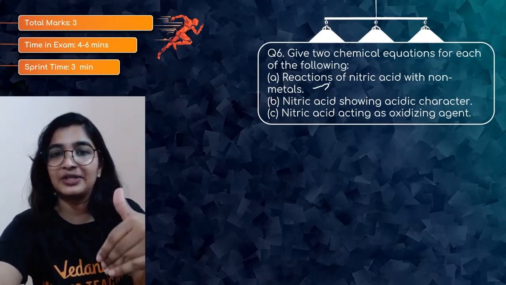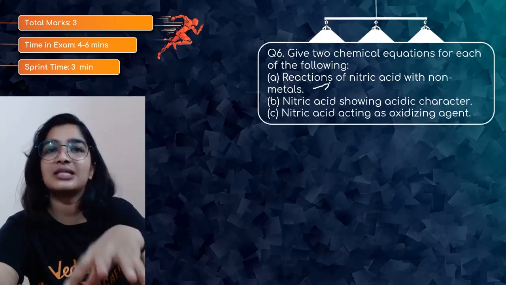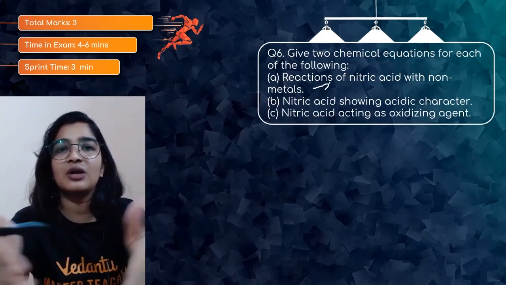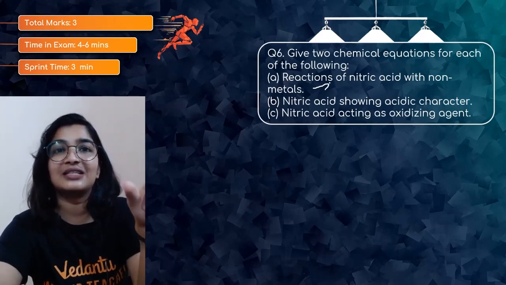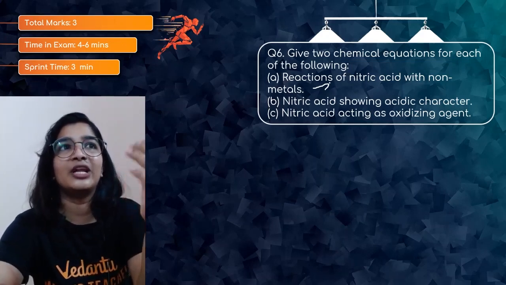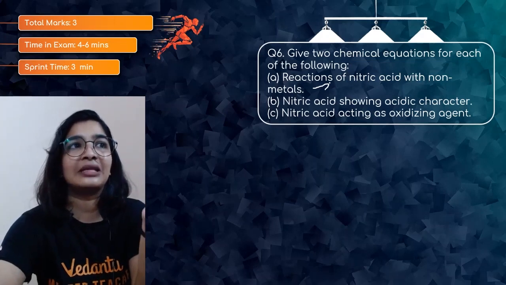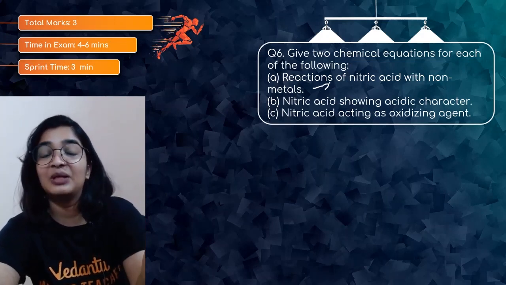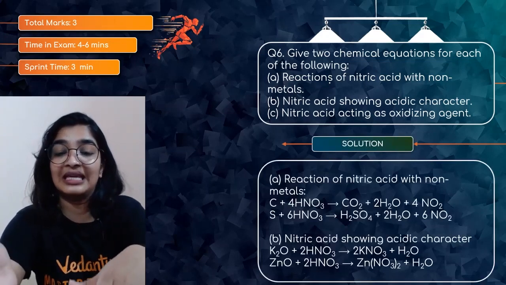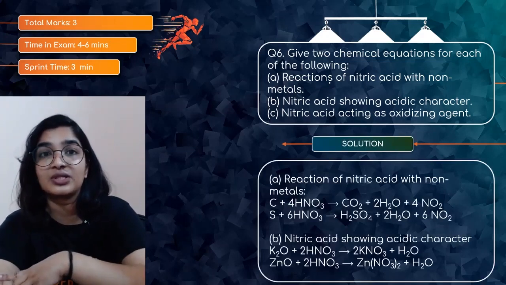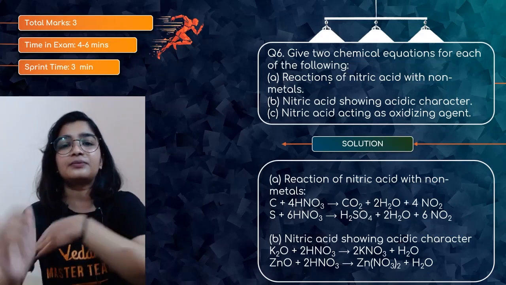I'll write the equation. Nitric acid showing acidic character, so obviously it should form salt and water. And nitric acid acting as an oxidizing agent: if you remember, whenever nitric acid is made to react with metals, the hydrogen gas will be oxidized to water. That also you can show, because the nitric acid will be reduced into its oxides. So first,